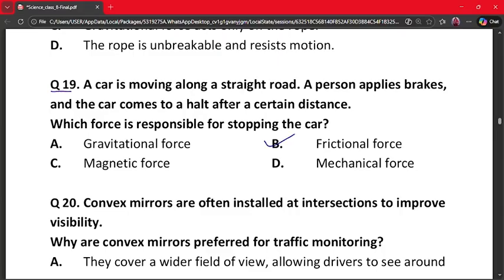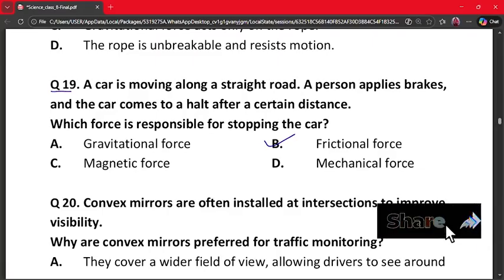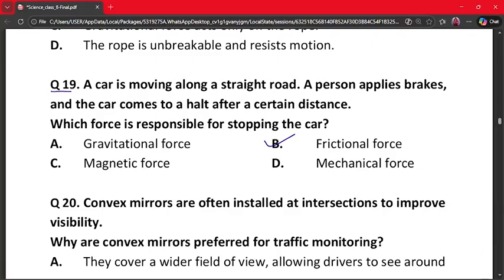Correct answer is option B. Brakes create friction and friction opposes motion and kinetic energy reduces. So the car slows down. So frictional force stops the car.